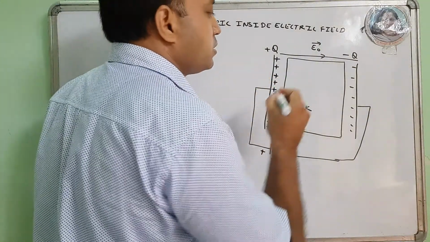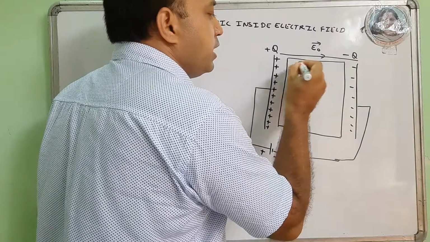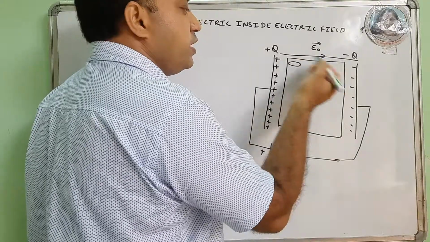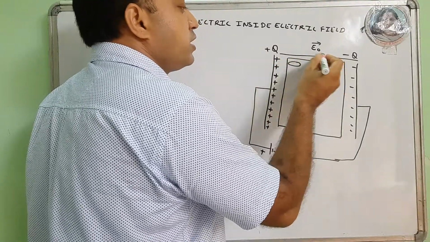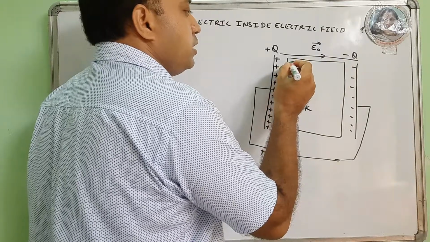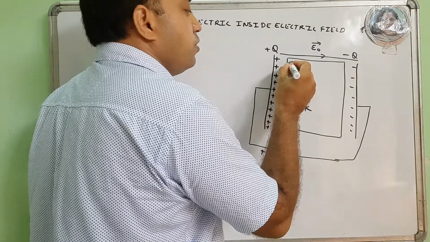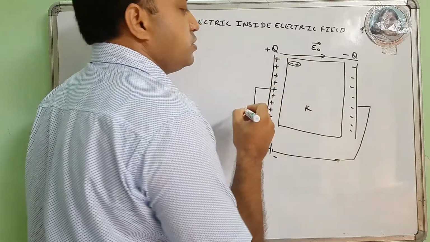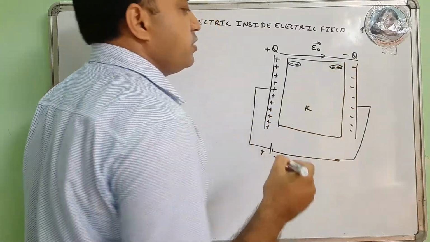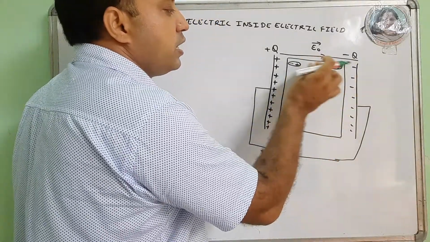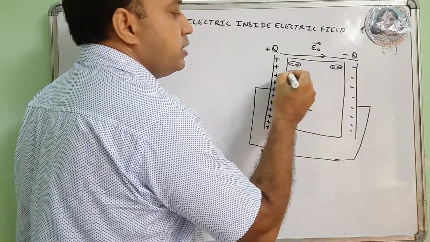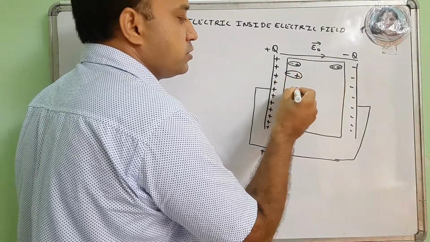Now what happens? In the dielectric, the poles start aligning themselves against the direction of the electric field. Then we have negative charge here and positive charge here, and again positive charge here and negative charge here. In between they are arranged so that the net charge inside becomes 0, but it is not 0 at the ends.